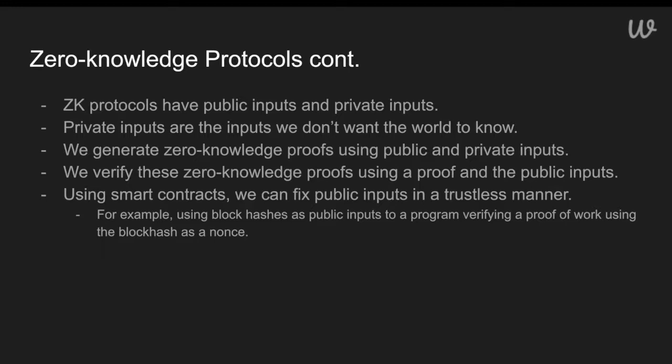We take both these public and private inputs and we generate a zero-knowledge proof from them using open source software today. There exist APIs for building these types of programs, and we provide these inputs to build proofs for them. We verify proofs using the zero-knowledge proof that we generated in the previous step and the public inputs. So if there are no public inputs, then you would just verify a proof for a zero-knowledge circuit. If there were public inputs, these APIs usually require you to pass those public inputs in.